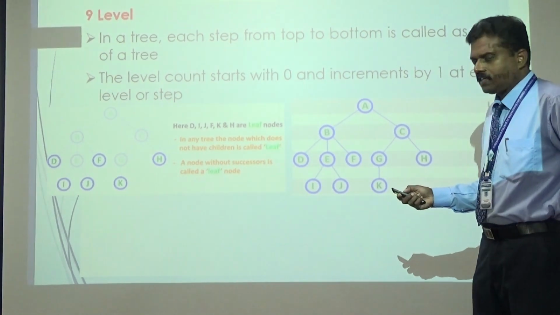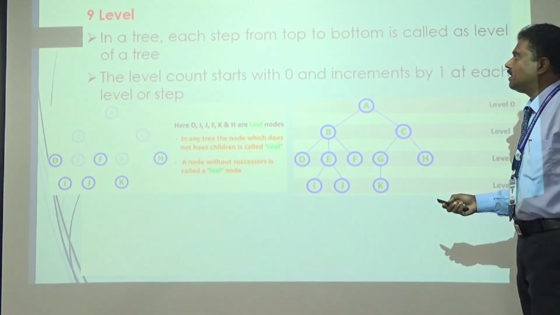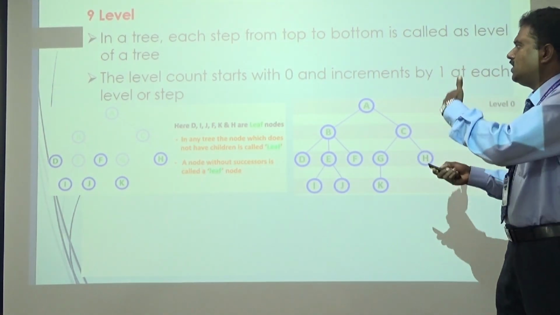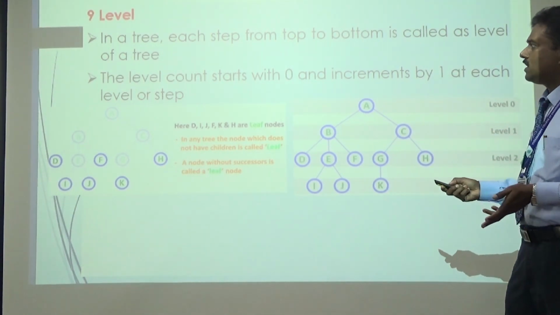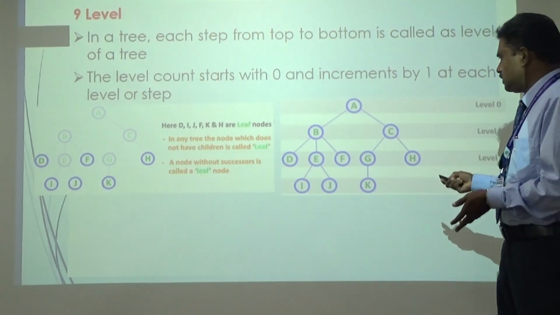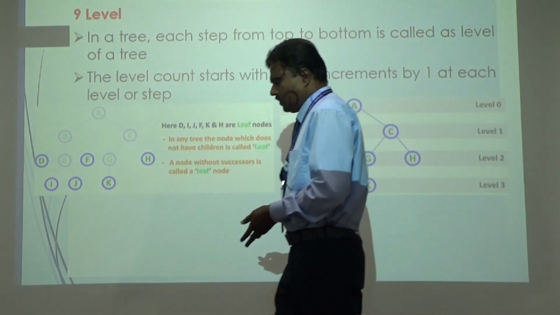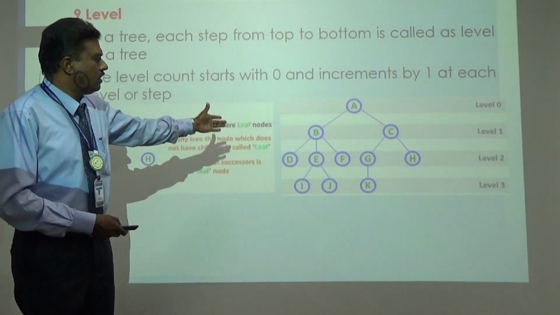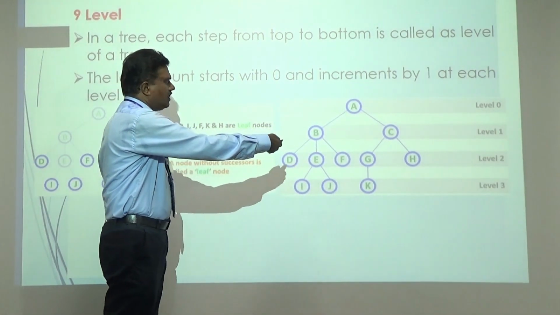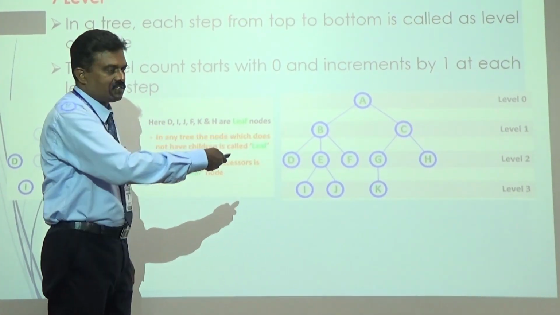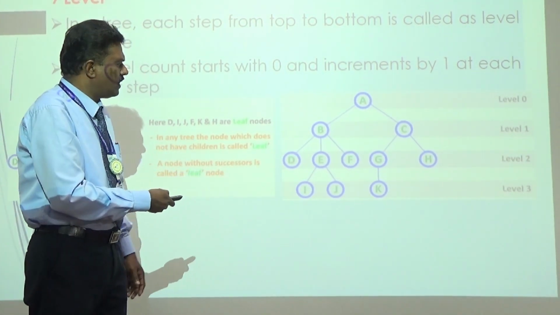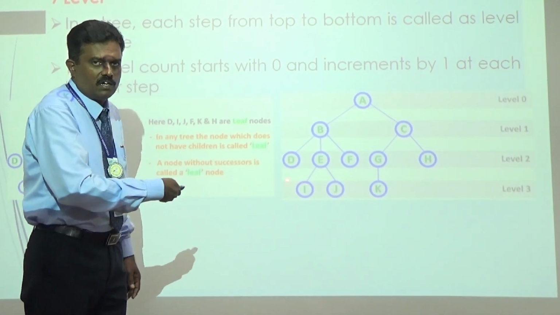Next, the terminology is known as levels. In our tree we may have different levels. So what's the meaning of levels? In a tree, each step from top to bottom is called a level of the tree. If you take this tree, we may have a number of steps, starting from the root node to the leaf node. A is the root node, that's the first level. B and C are the second level. D, E, F, G, H are the third level. Similarly, I, J, K are the last level.